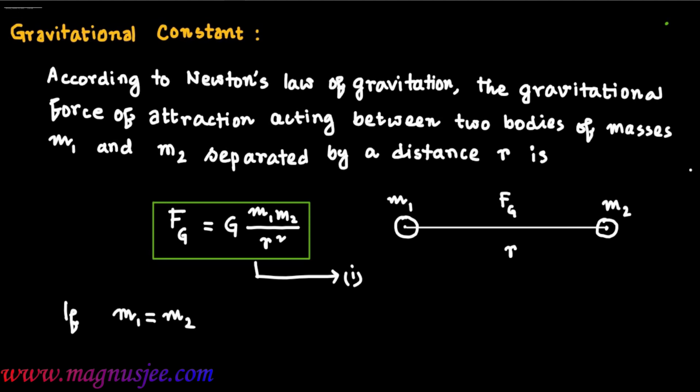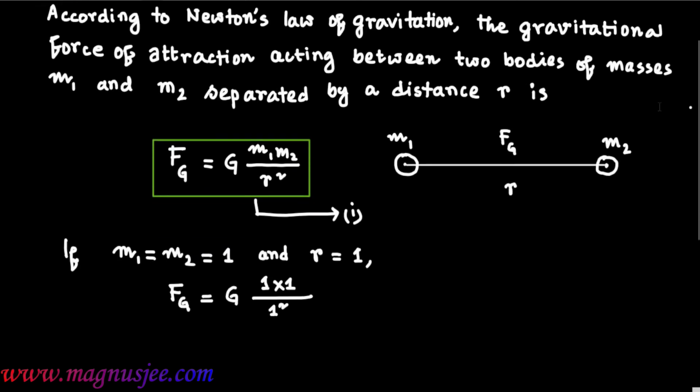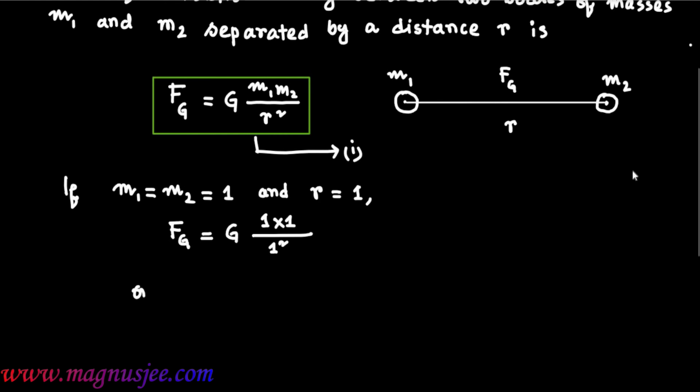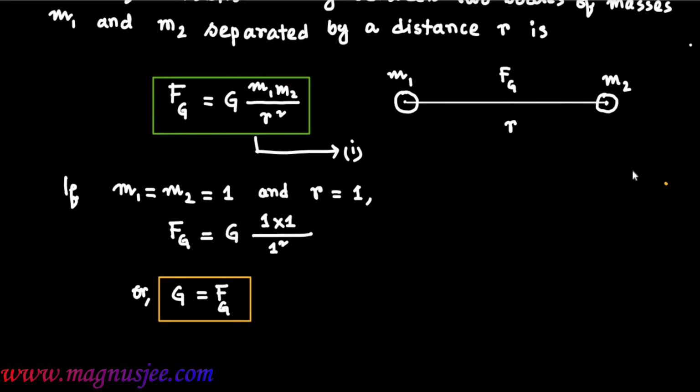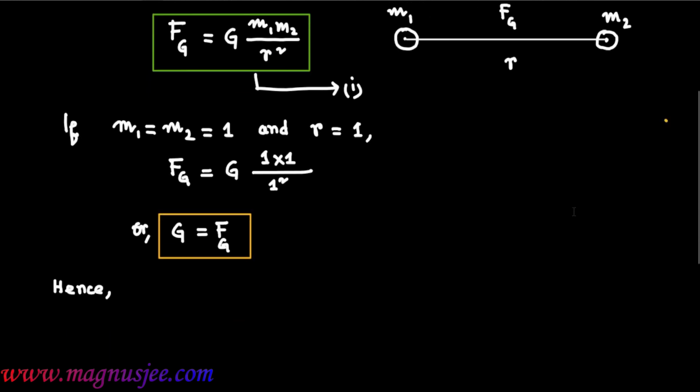If m1 equal m2 equal 1 and r equal 1, then Fg equal to G into 1 into 1 divided by 1 square. Therefore, capital G equal to Fg. That means the value of gravitational constant is numerically equal to the gravitational force of attraction.